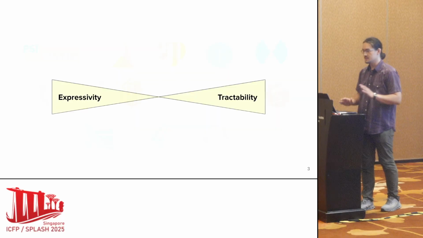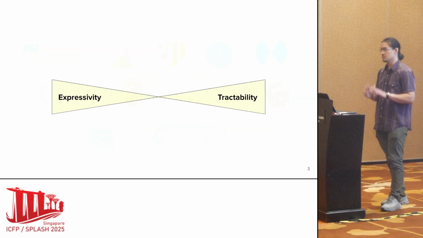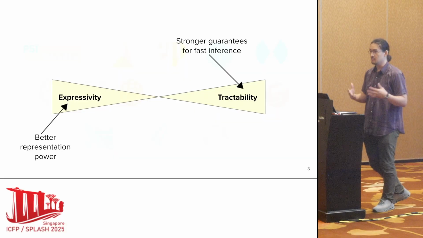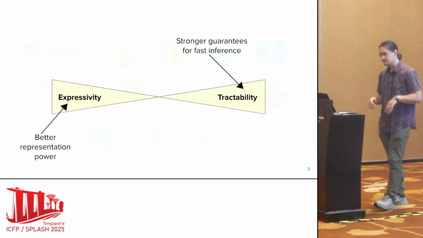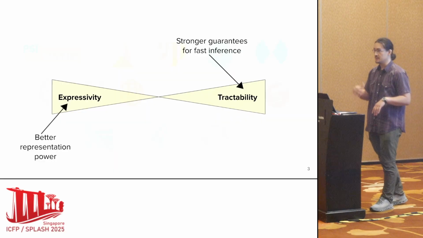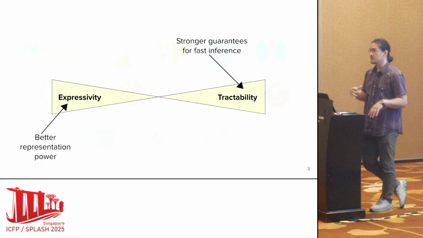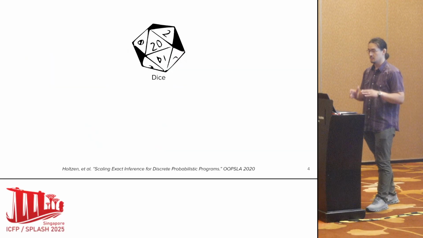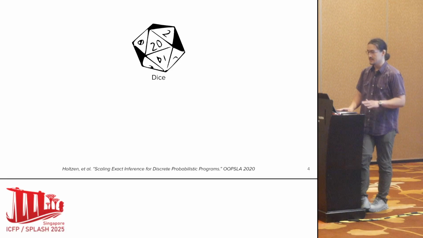There's this expressivity-tractability trade-off where we want to write models that better represent real-world processes. But at the same time, the more we restrict these languages, the stronger the guarantees we can make for fast inference. So we're going to take a quick look at this restrictive probabilistic programming language called DICE.